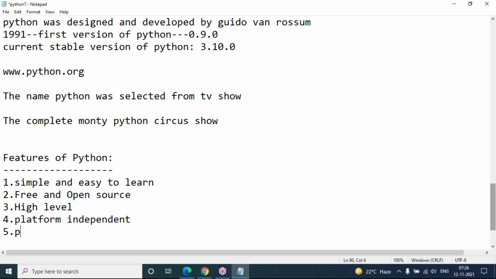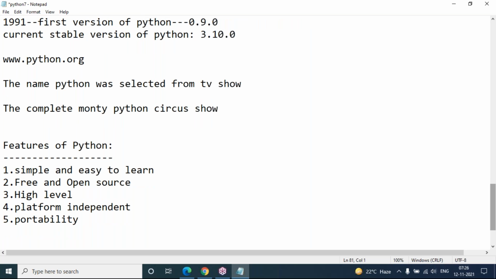Python programs are also portable, so we can migrate them from one platform to another very easily. They provide the same result on any platform, even if you migrate from Windows to Linux or Linux to Windows.